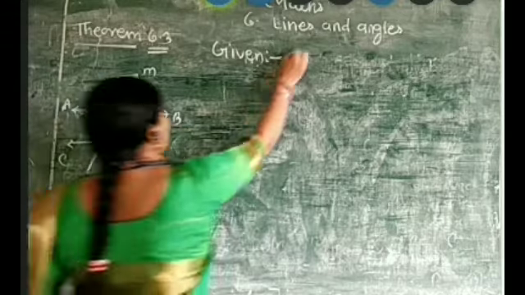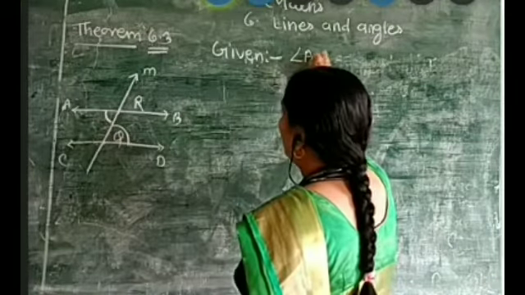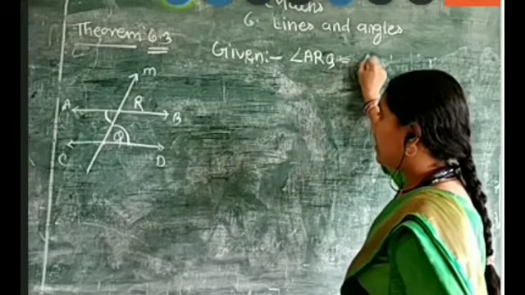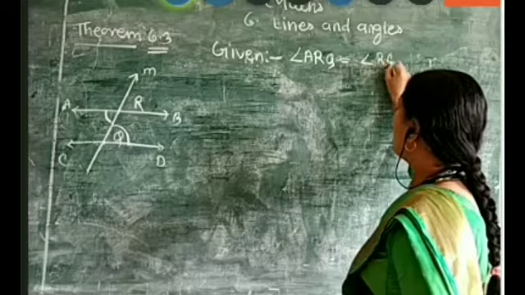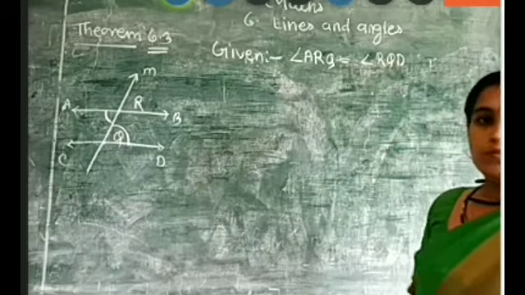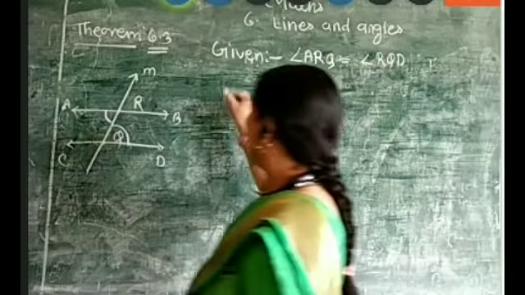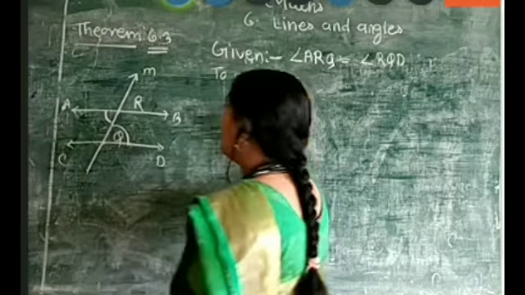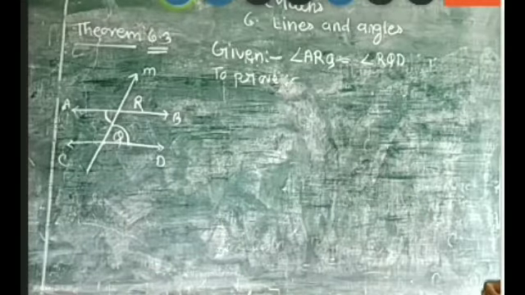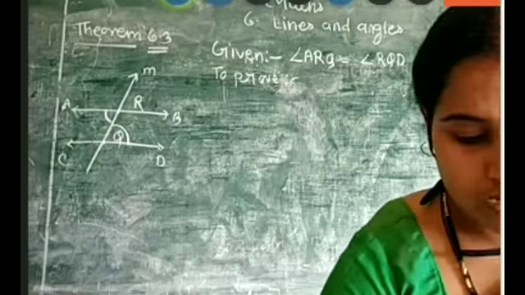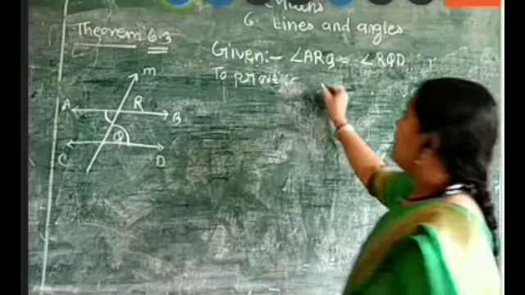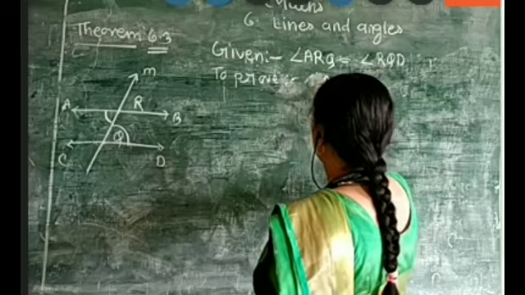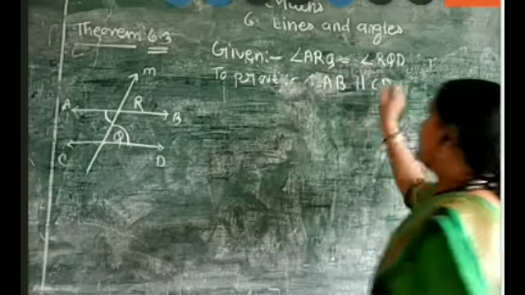So here angle ARQ is equal to angle RQD. It is given to you. Now to prove the thing which you want to prove: to prove that lines AB and CD are parallel to each other. This thing you want to prove. So here, AB parallel CD, that you want to prove.